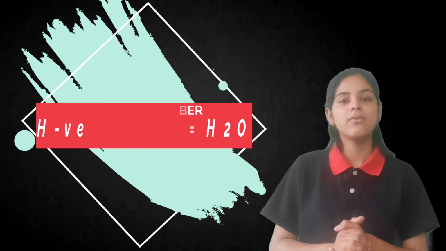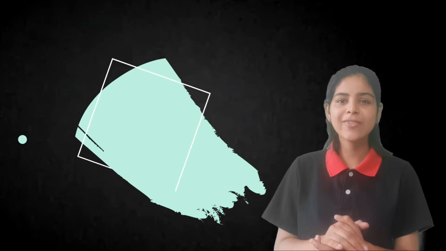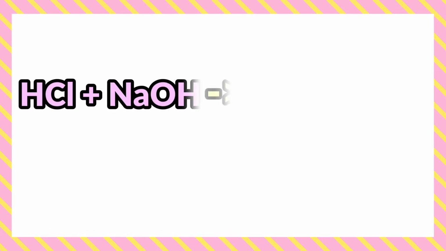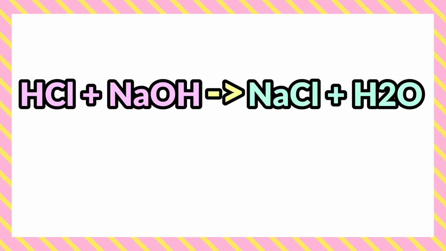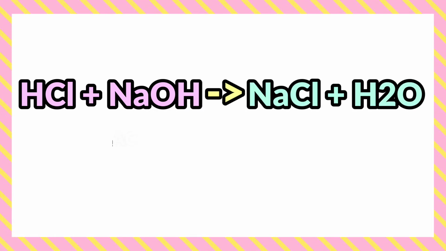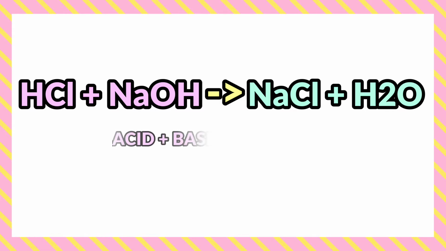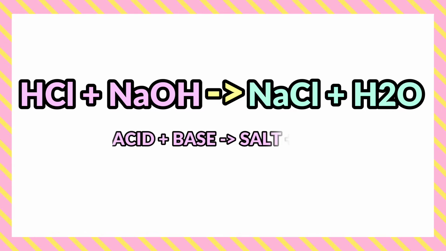First of all, if you see the acid HCl, this is an acid, so it will be acidic in nature. If I talk about sodium hydroxide, this is a base and is basic in nature, and they start producing the salt and the water.